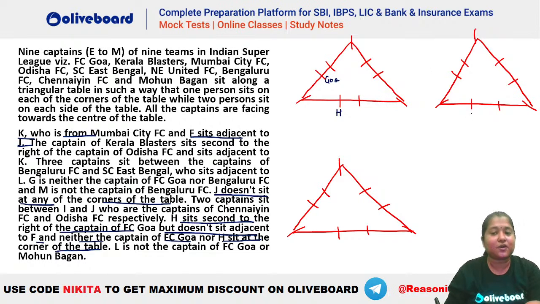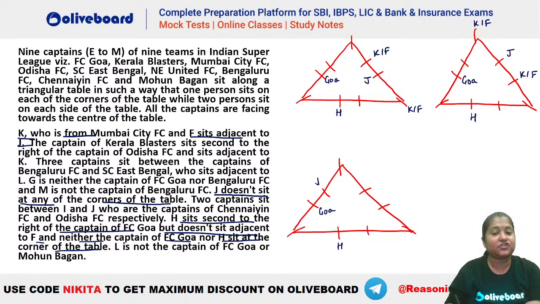There are three possibilities where you can place this, right? Let's say this is your H Goa and H Goa. If your J is here, you can see that your K and F have to be here. This is your K and F. Similarly, you can have, let's say, J here. So if J is here, again you can have K or F here or K or F here. J cannot be at the corner.